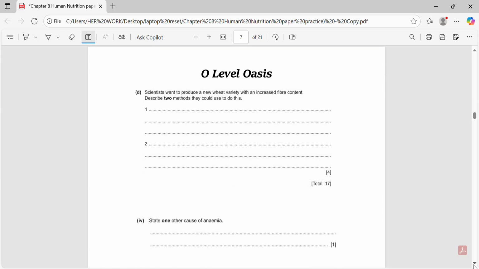Then we have D part which says, scientists want to produce a new wheat variety with an increased fiber content. Describe 2 methods they could use to do this. This question moves into biotechnology and selective breeding. There are 2 main ways scientists can increase fiber content in wheat.